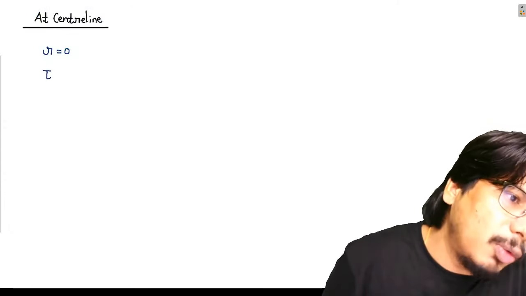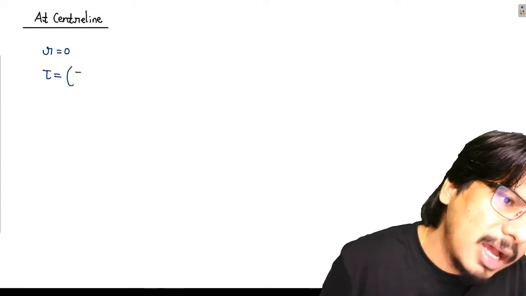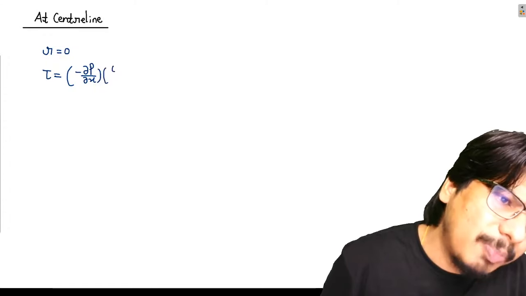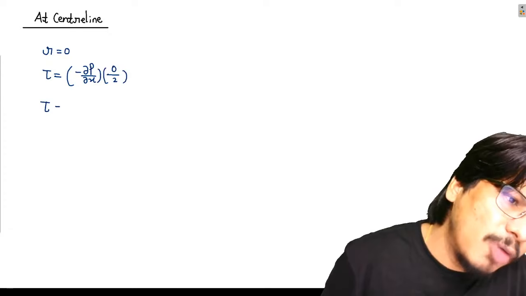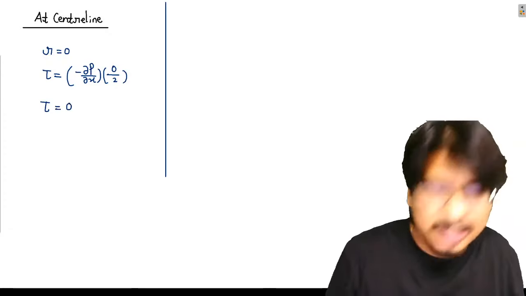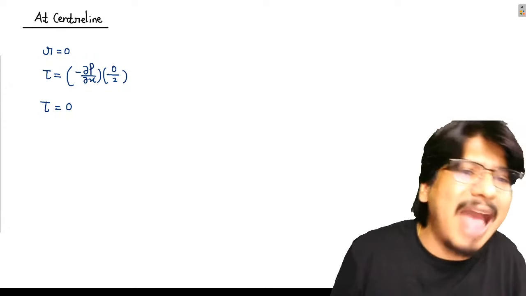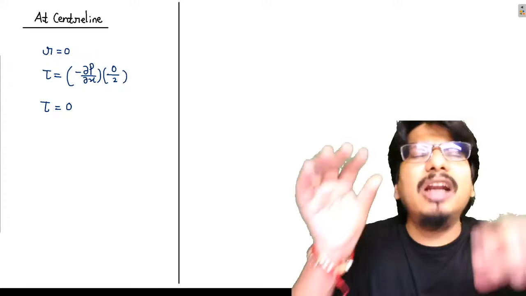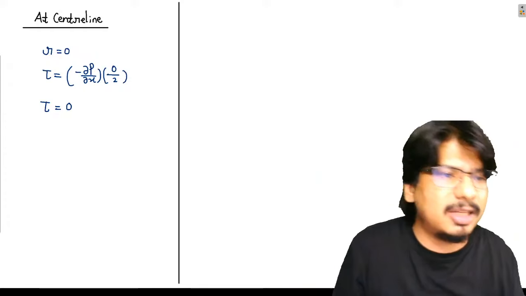Tau is equal to minus dou p by dou x, small r by 2. Small r is 0. So can I say tau is equal to how much? 0. So at the center line, shear stress will be 0. याद रख लेना, whenever I am having Hagen-Poiseuille flow, 100% at center line, shear stress will be 0.